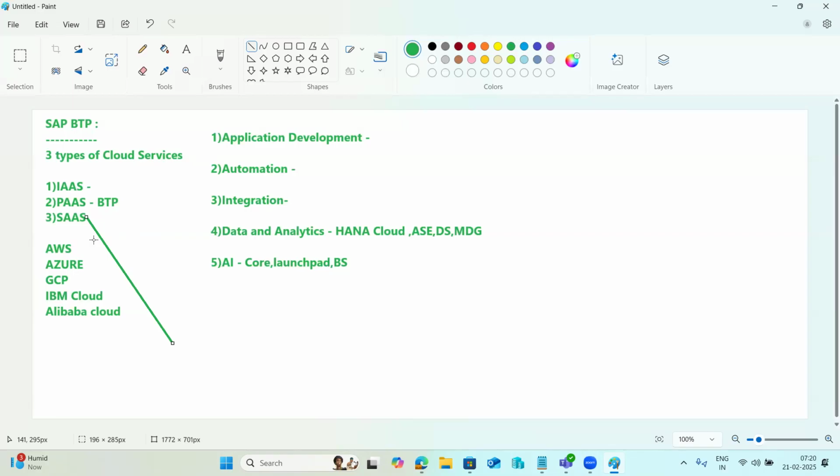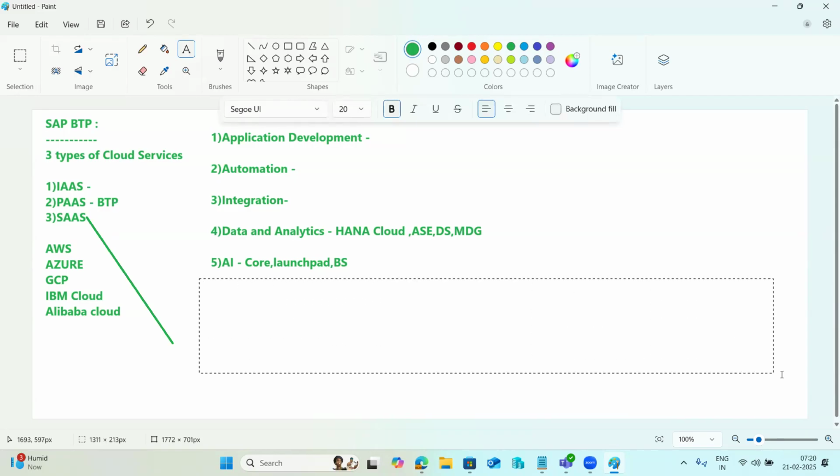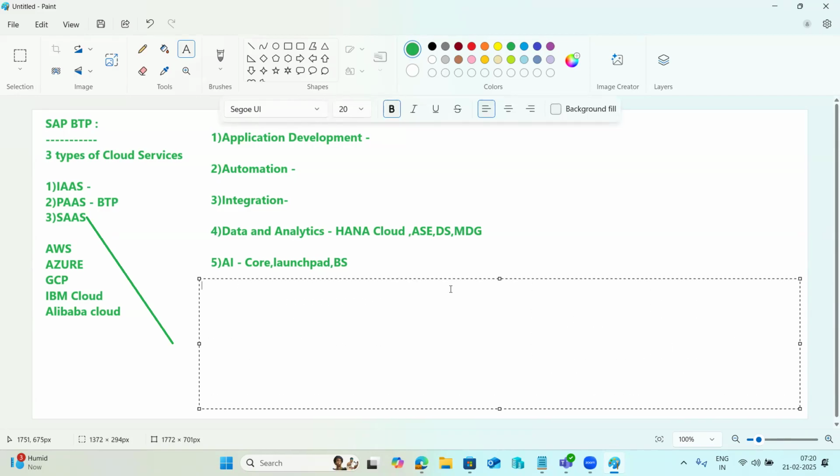These are some cloud related terminologies to understand. BTP comes mainly under the platform as a service concept. That is the main thing here, right? As you know, during the demo session we discussed, in January 2021 SAP introduced one powerful unique solution called BTP, Business Technology Platform.